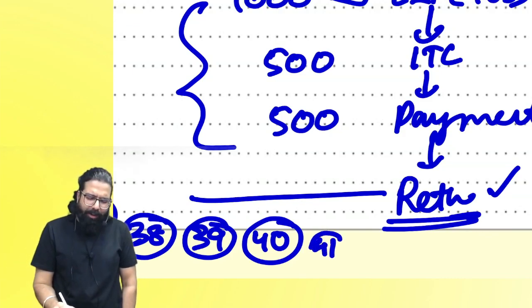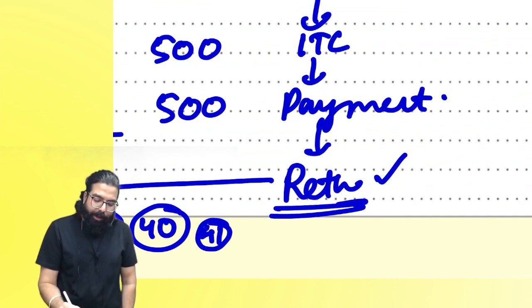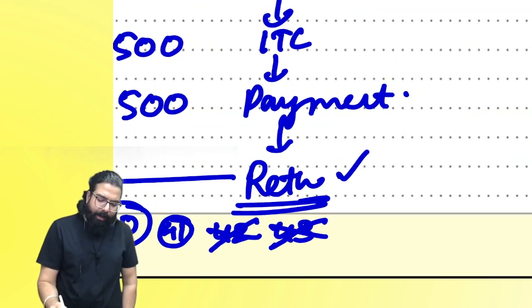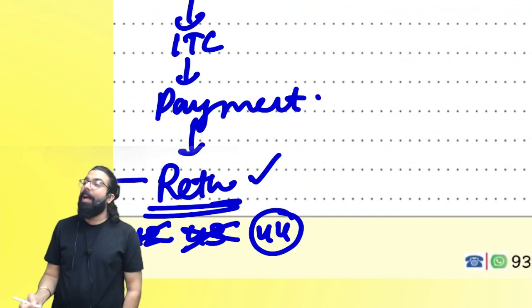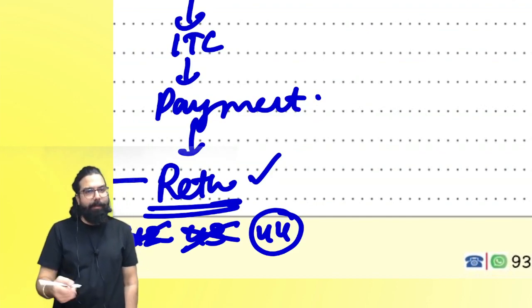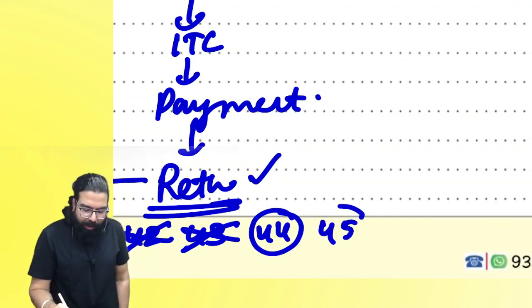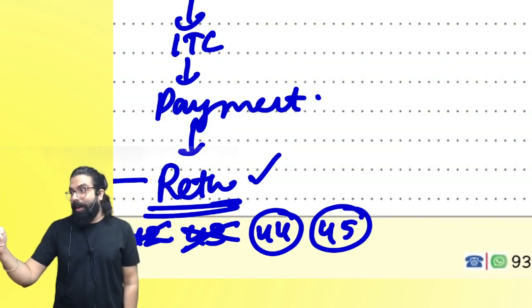Section number 41 comes in your input tax credit chapter. Okay. 42 is deleted. 43 is deleted. Now 44, can you tell me, everyone? Annual return. Can I go ahead, everyone? And section number 45, everyone? Final return. Yes or no, everyone?